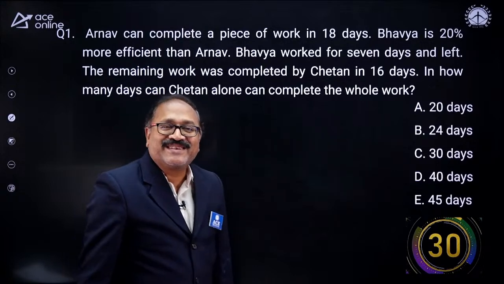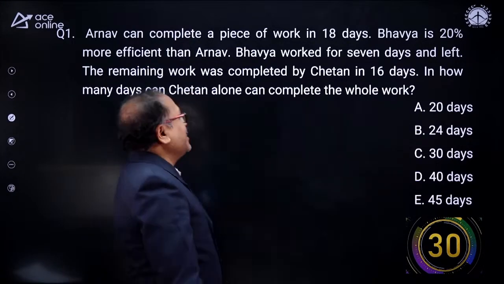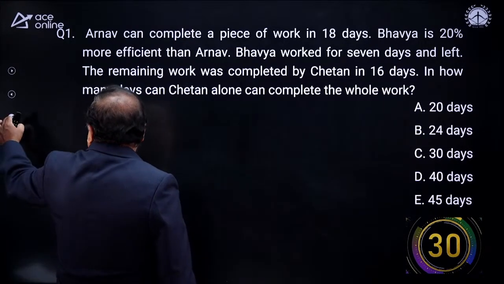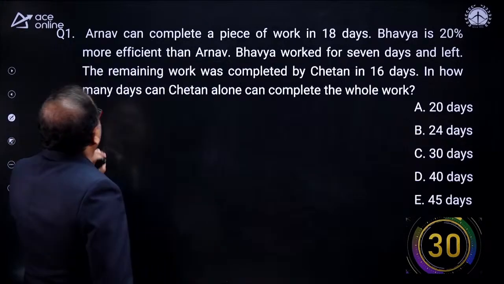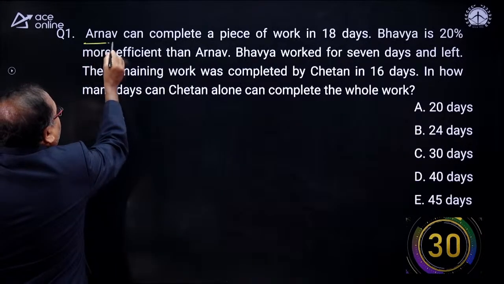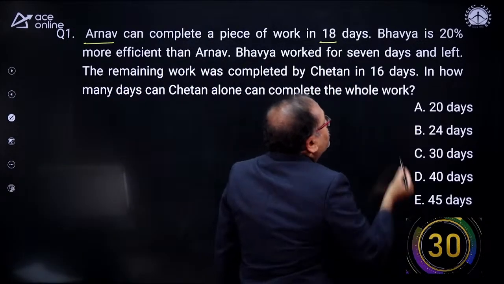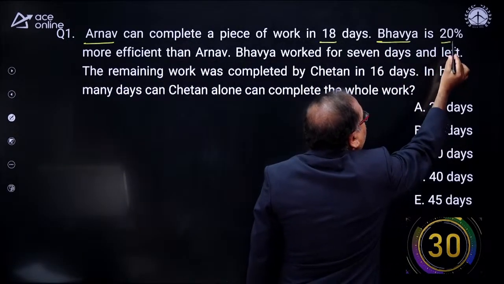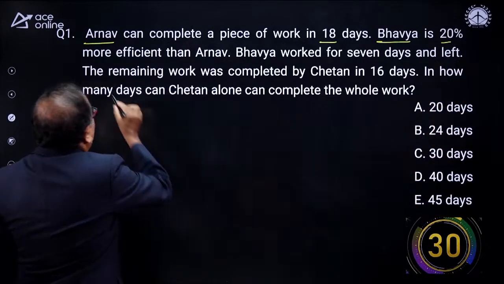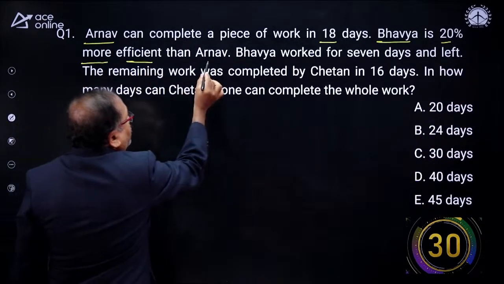And this is the very first class on the board. Let's read the question and then I will give some time for you to answer it. Arnav can complete a piece of work in 18 days, and Bhavya is 20% more efficient than Arnav.